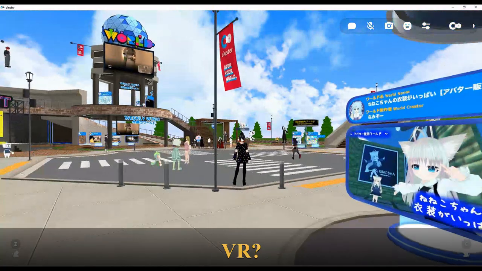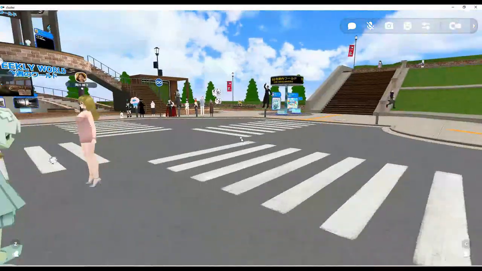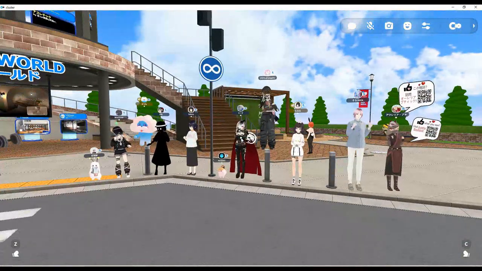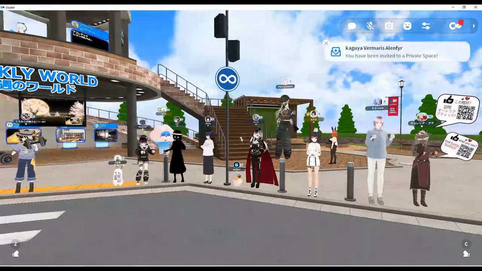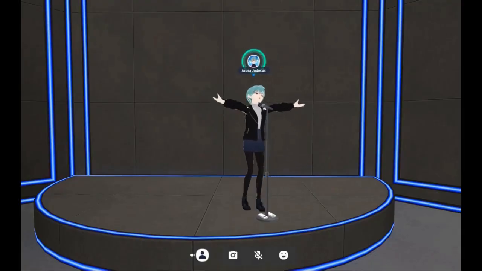Very few people use VR. Cluster allows VR, but very few people use VR. As you can see there, most people just press a button to do fake dancing. See? Everybody does the same dancing. Cluster doesn't support VR and full body tracking.